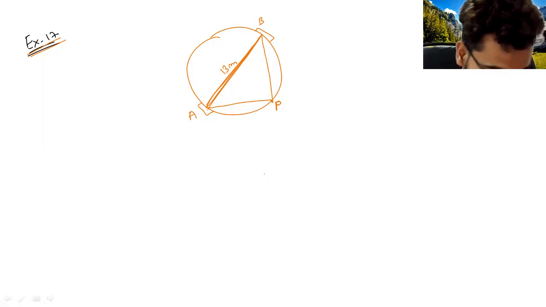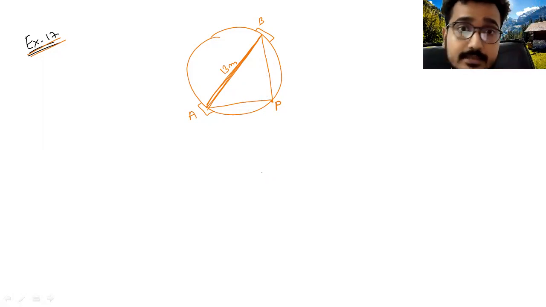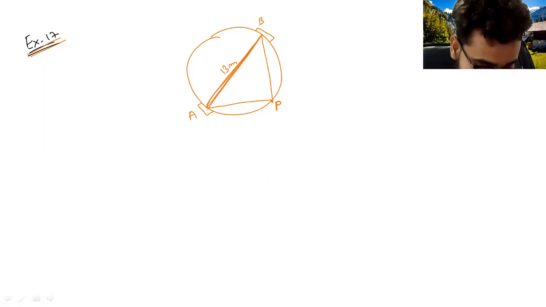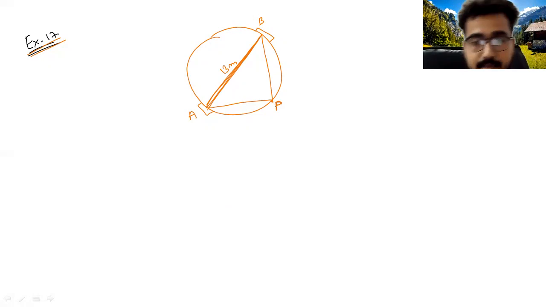So the difference of the distance of the pole from the two fixed gates A and B on the boundary is 7 meter.